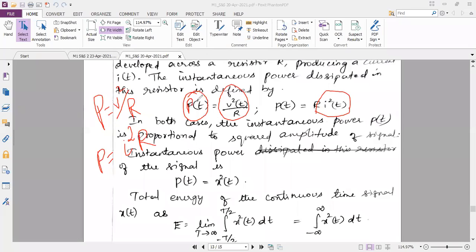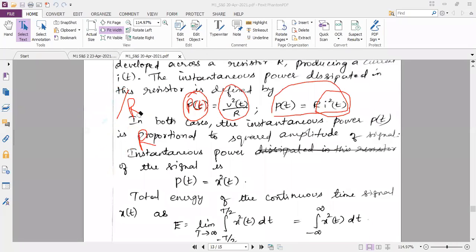In terms of voltage, it is V square of t divided by R, and in terms of current, P of t is equal to R into I square of t.